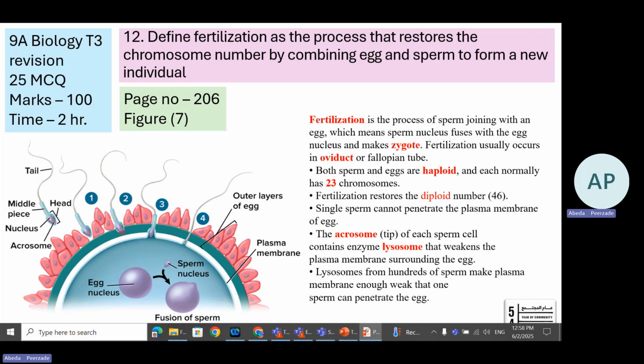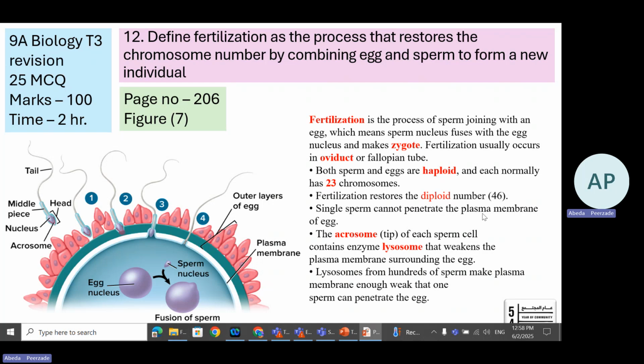So where does fertilization take place? In the oviduct. Sperm and egg are both gametes. They are haploid, denoted by the single letter N, and each normally has 23 chromosomes. Fertilization is a process which restores the diploid number, 46 chromosomes.